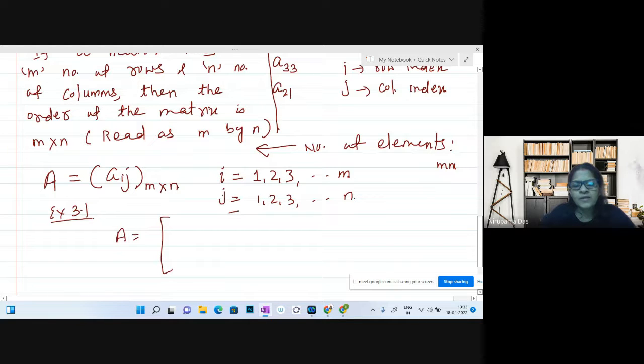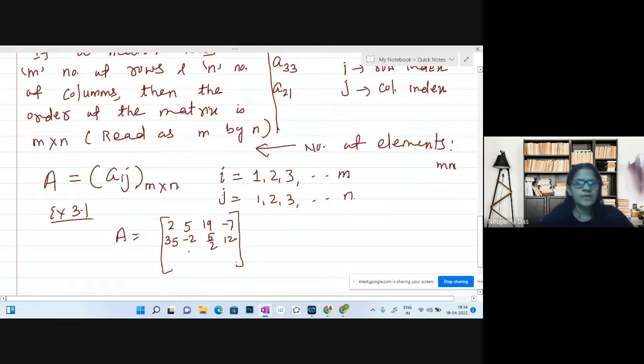Of course, this matrix is given to be 4 by 4. 2, 5, 19, minus 7. 35, minus 2, 5 by 2, 12.